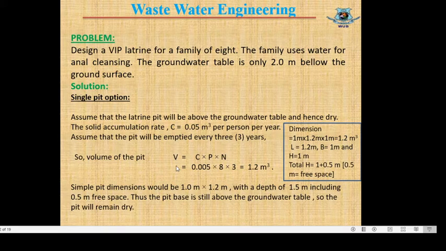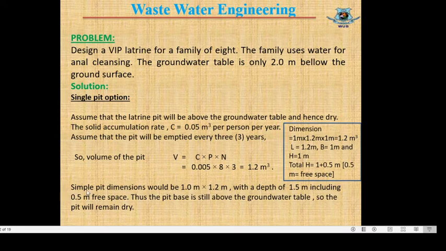We know the volume of the pit V equals C into P into N. Here the factor 1.33 is not used. That means this is the effective volume, and if we use this formula we need to add a free space of 0.5 meter to the depth. Here C equals the solid accumulation rate 0.05, P equals the number of persons, 8 persons, and N equals the design life or design period, 3 years. Finally, the effective volume stands at 1.2 meter cube.